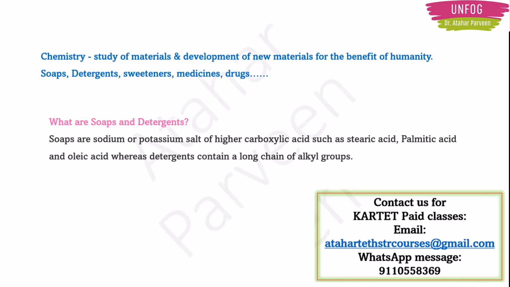Whereas detergents contain only long chains of alkyl groups. So what you have to remember: soaps, carboxylic acids; detergents, alkyl groups. If you remember so much, you will have good connectivity. Soaps are made of carboxylic acid. Detergents are made of long chains of alkyl groups.